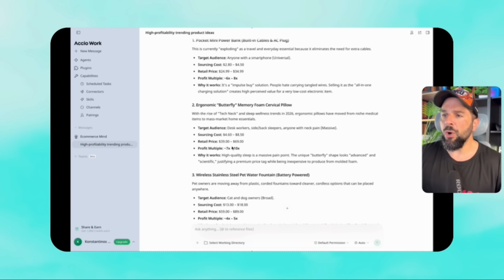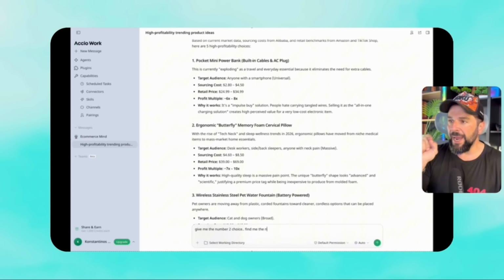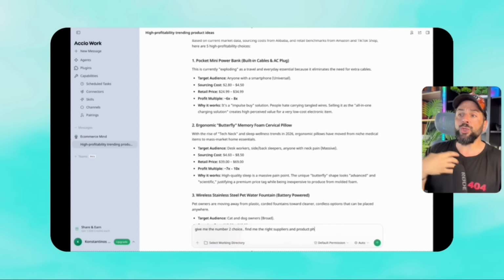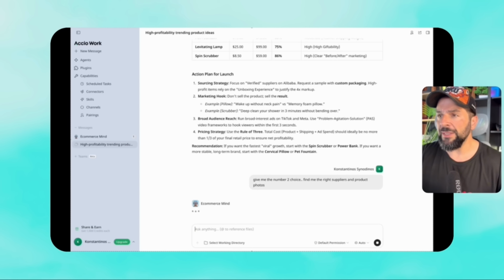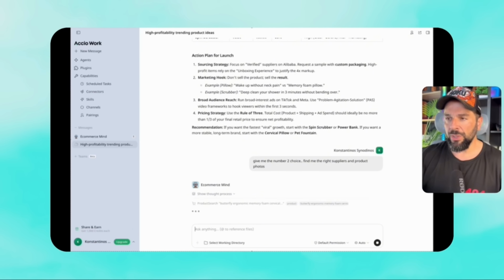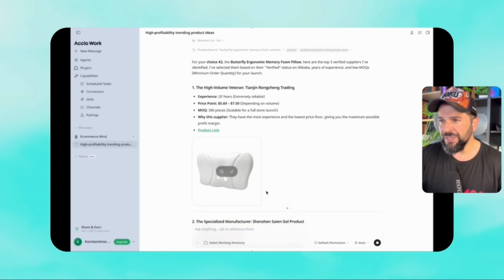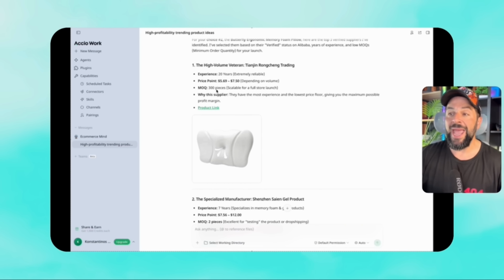Actually, I think I'm going to go with a pillow and go back here and ask to give me the number 2 choice and find me the right suppliers, and along with some product photos to understand what exactly we're talking about, right? So e-commerce mind will do the research in Alibaba.com network, which is actually huge, as you know, and it will give me those specific suggestions with price point, MOQ, which means how many products you need to order in order to be able to receive the product.